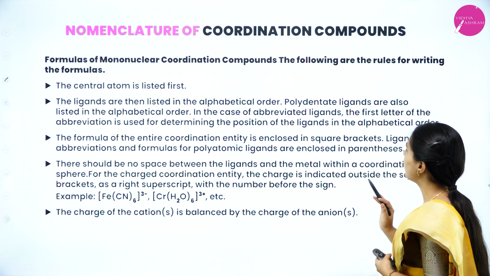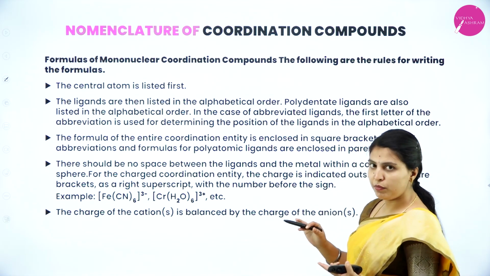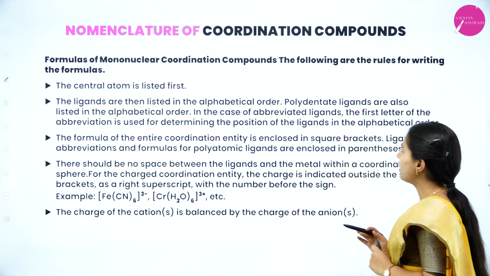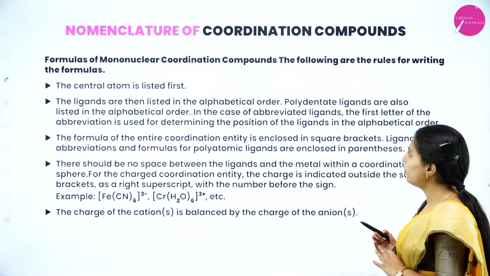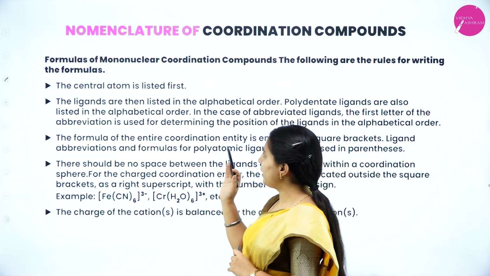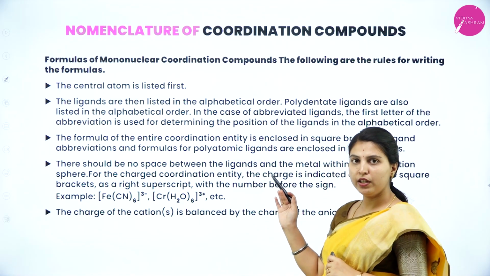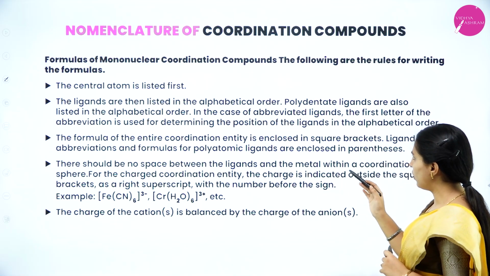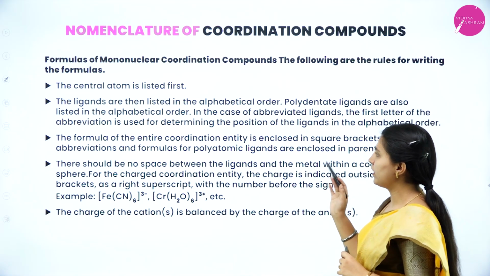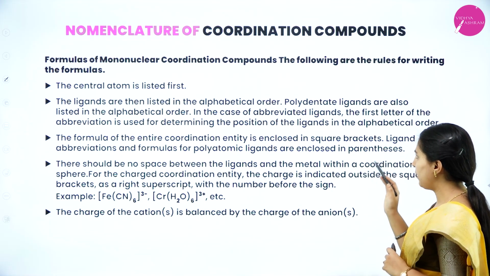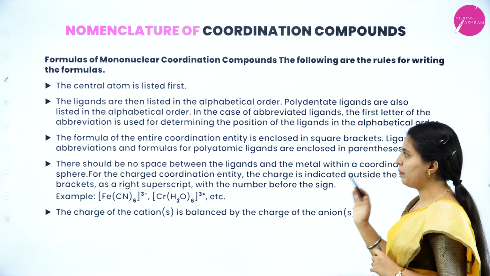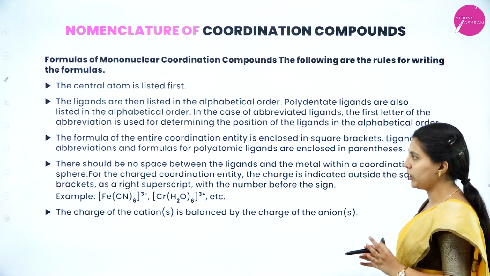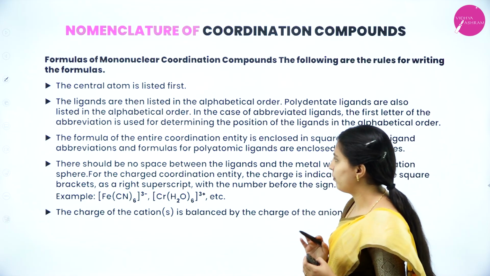Next, nomenclature of coordination compounds, from name to how you have to write the complexes: formulas of mononuclear coordination compounds. The following are the rules to write the formulas. The central metal atom is listed first. The ligands are then listed in alphabetical order. Polydentate ligands are also listed in alphabetical order. For abbreviated ligands, the first letter of the abbreviation is used to determine the position of the ligand in alphabetical order.